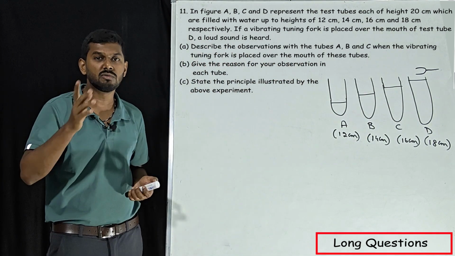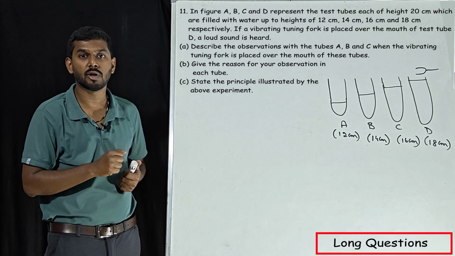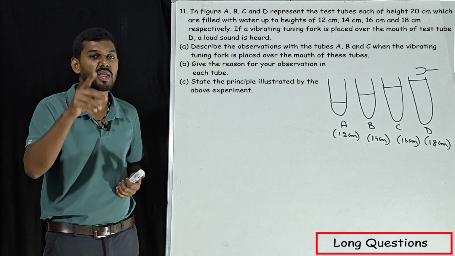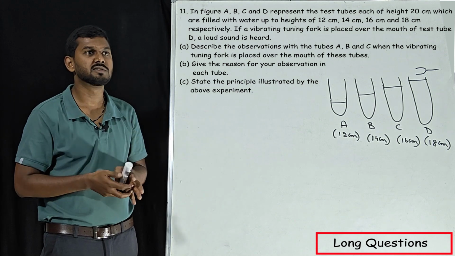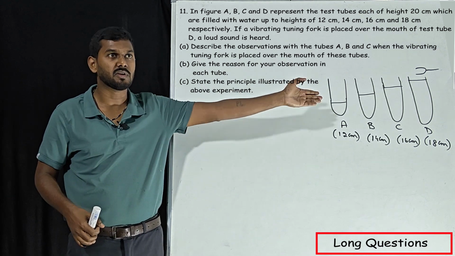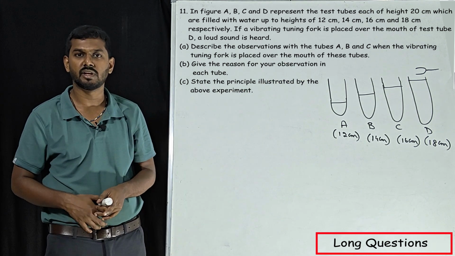Whenever we talk about loud sound, it is nothing but larger amplitude. When will we get the larger amplitude? When there is a resonance. Keep this in mind: a loud sound is heard because of resonance. So in test tube D, we are going to get the resonance. This is the hint they have given in the question.